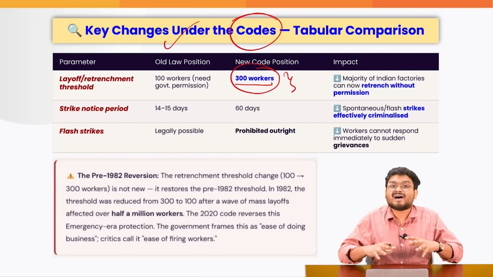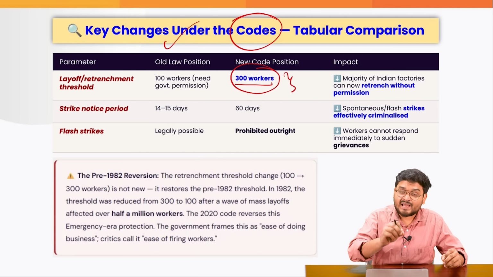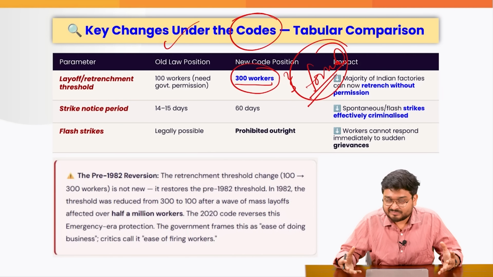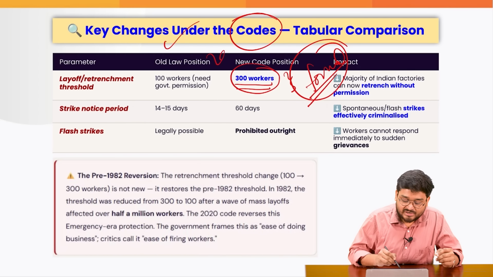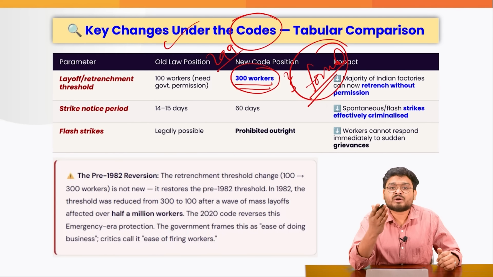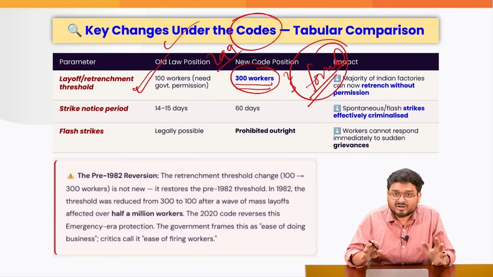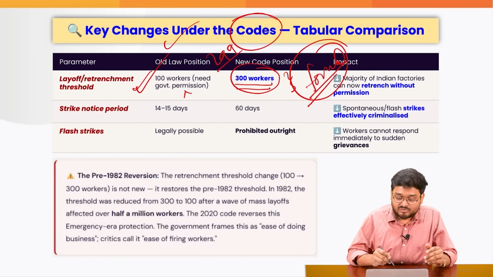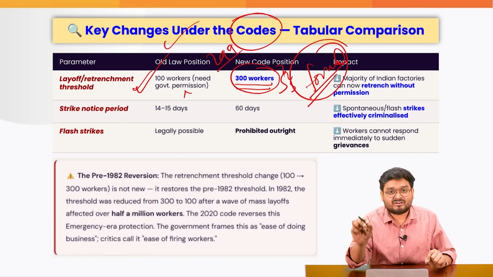So generally, large firms, large factories, large MSMEs, industries have a formal rule in place to fire workers. If a factory is employing around 299 workers or less, they would require no such conditions. They can easily let go of some workers. They do not need any government permissions. So that means that we are trying to protect, as of now in the latest codes, only those big factories and the workers working in those big factories, right?